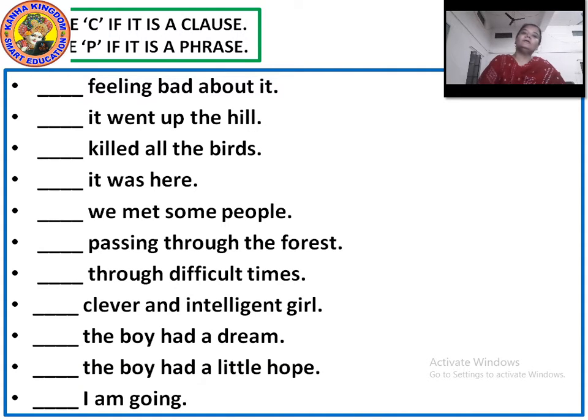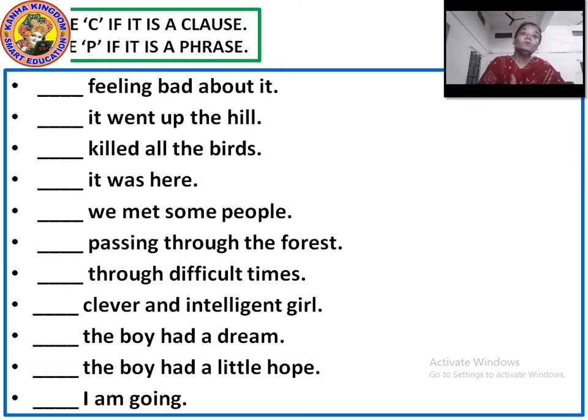Feeling bad about it. Feeling bad about what? And who's feeling bad? Is there any subject here? No. The verb? No. So, it is a phrase. It went up the hill. Does it make any sense? Yes. It has a subject here. It has a verb here. So, it is a clause. It's standing on its own.